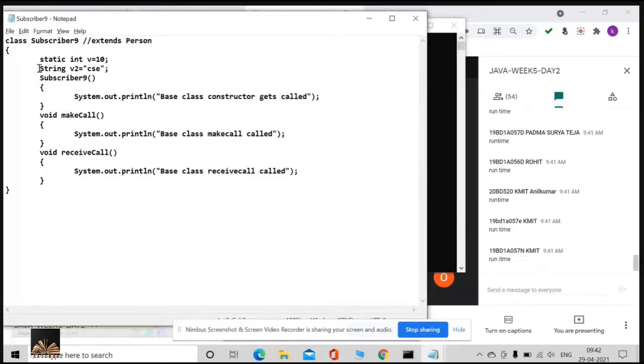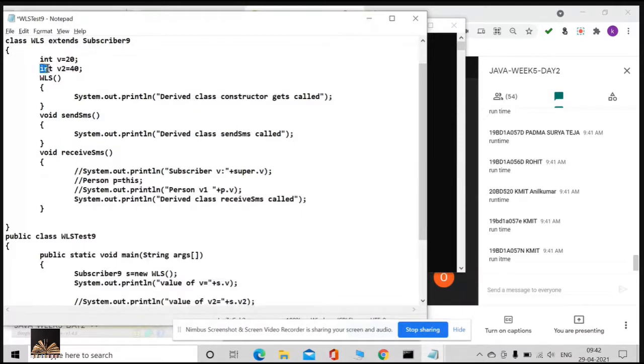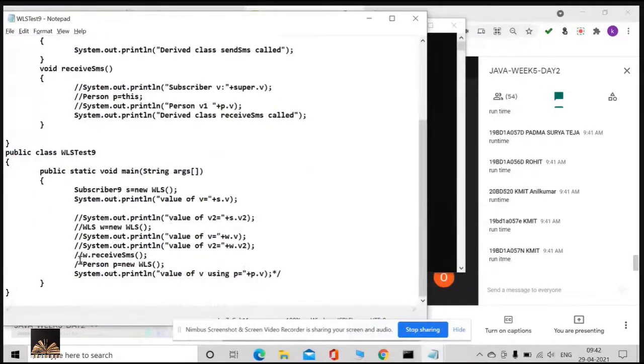Now I just introduced a variable v2. Here also I just introduced v2, but in the parent class it is string, but in the derived class it is integer. Okay, please do observe what I am doing. What I need to uncomment, this I need to uncomment, and that's it.